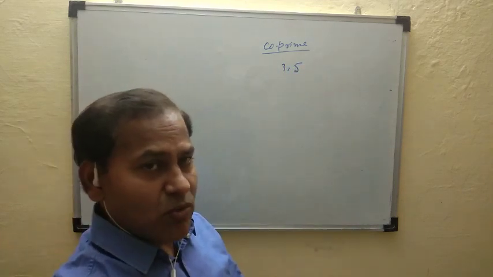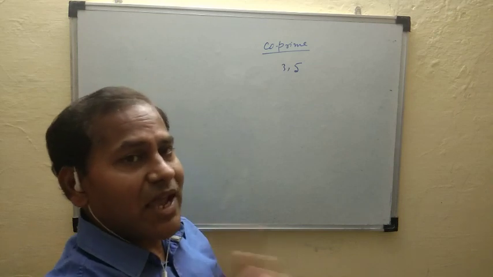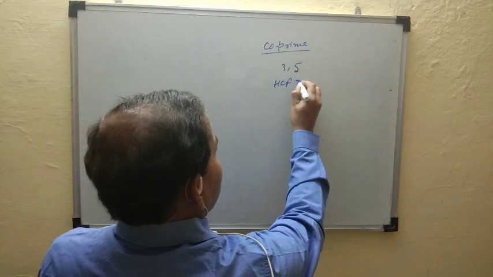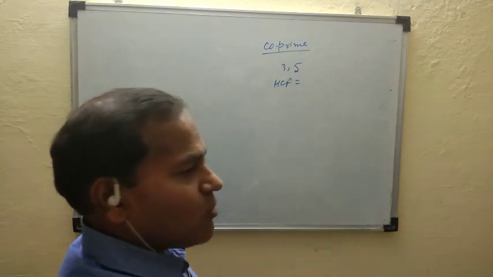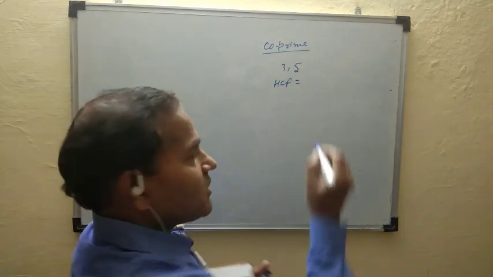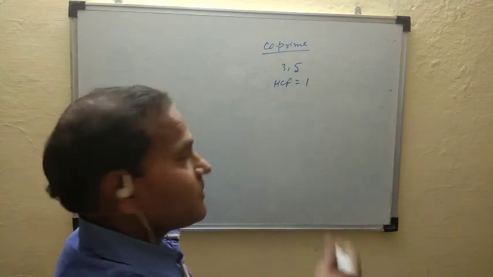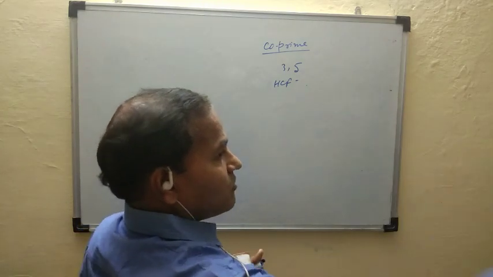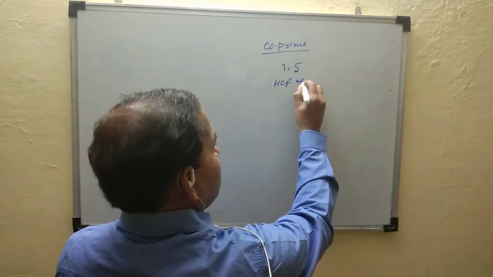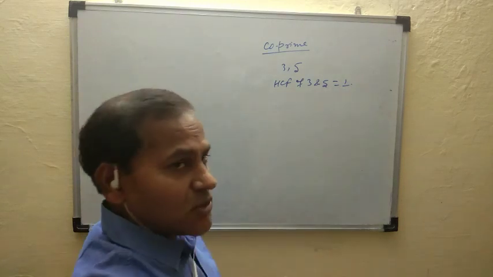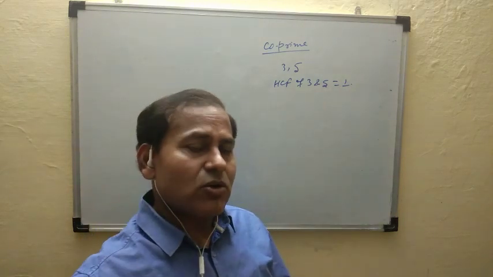For checking co-prime, find its HCF. The HCF of 3 and 5, the highest common factor between 3 and 5, is equal to 1. So 3 and 5 are called co-prime numbers.